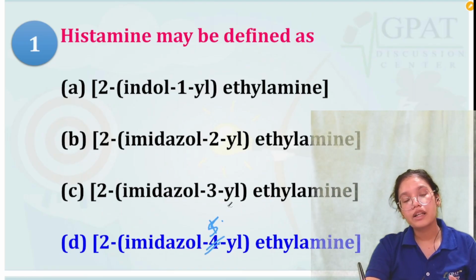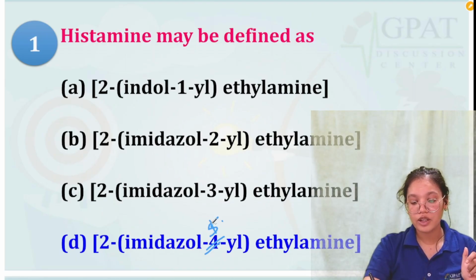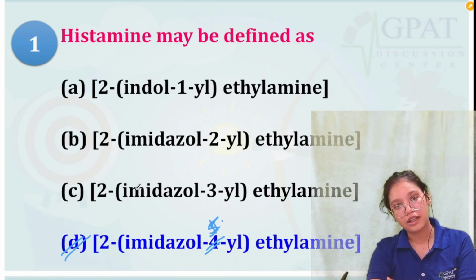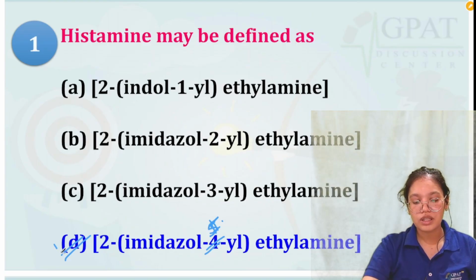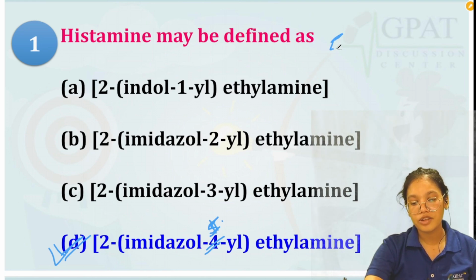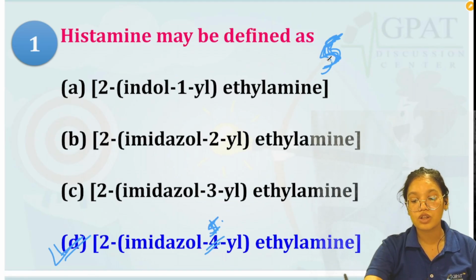But according to the IUPAC rule, the fourth position is better, so we mostly go with the fourth one. In PubChem, as I told you, the fifth position is given for the substitution in the imidazole ring. You can check online in PubChem. Both are correct, but we prefer the fourth one.